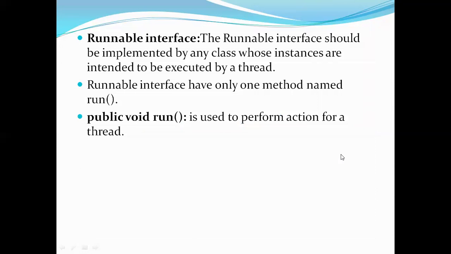Now we'll see one interface which is used in thread creation. That interface is called the Runnable interface. It should be implemented by any class whose instances are intended to be executed by a thread. So if any class object is intended to execute the thread, then you have to include this Runnable interface. And this Runnable interface has one method. That method is called the run method.